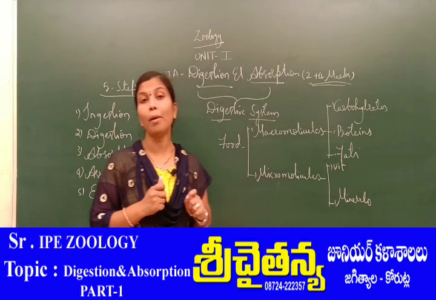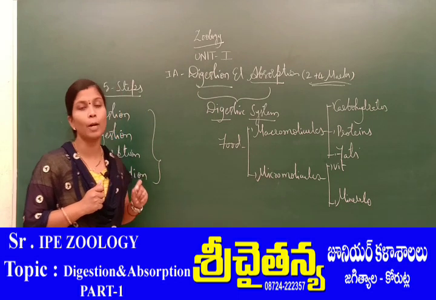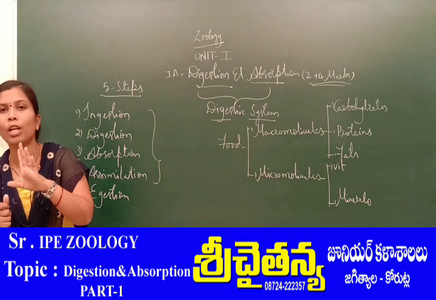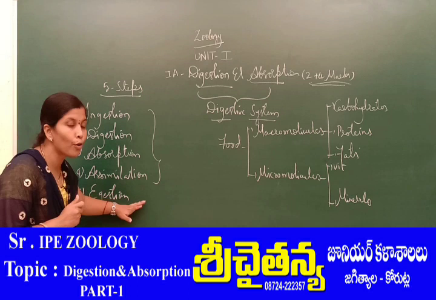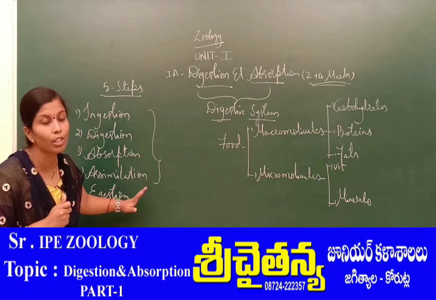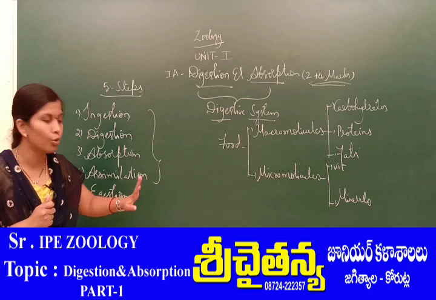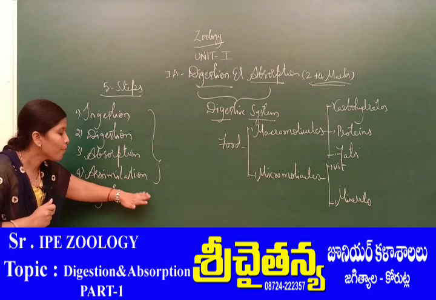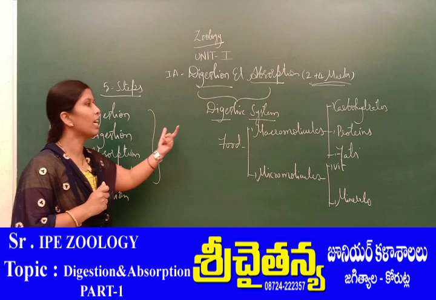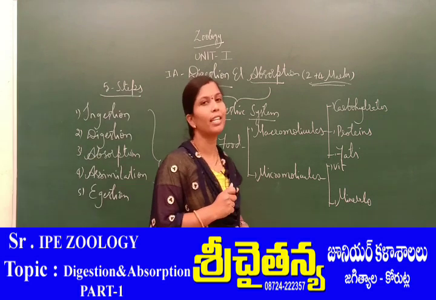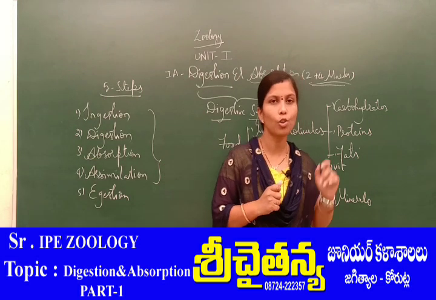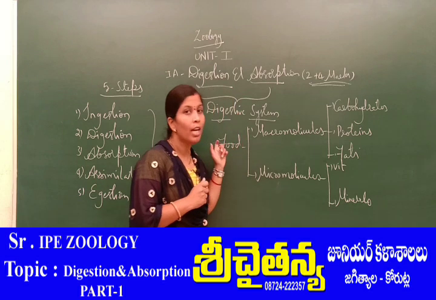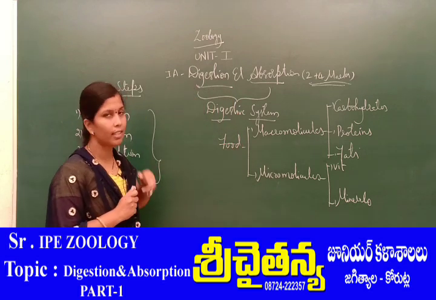Once the fecal matter is formed in the large intestine, it is released to the outside through the anus. Such a releasing process, or excretion process, from the anus to the outside is commonly constituted as egestion. So these are all the 5 functions carried out by the digestive system. So this is a general introduction to the digestive system.